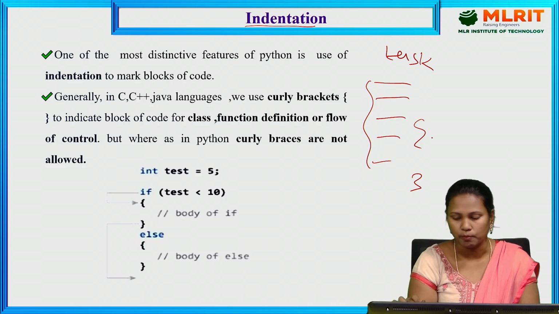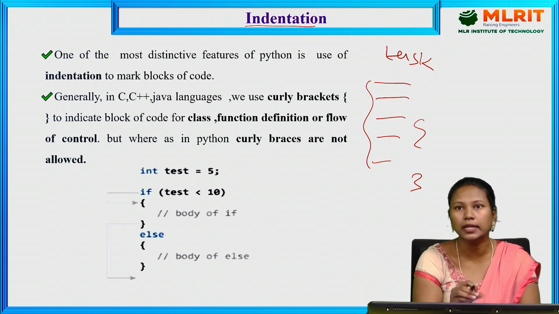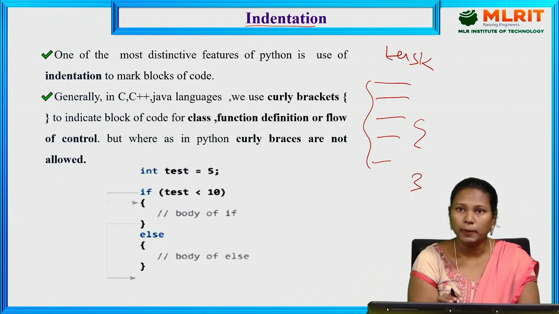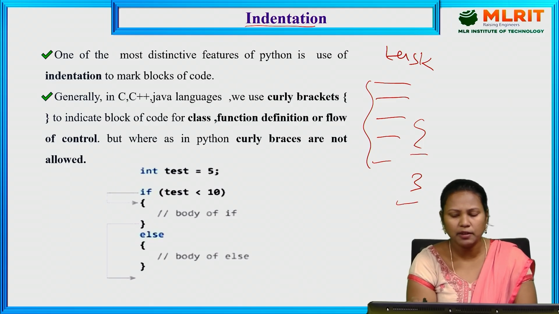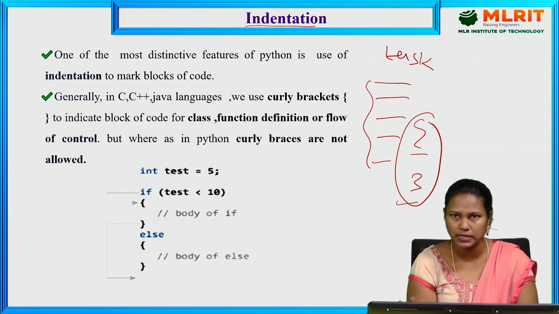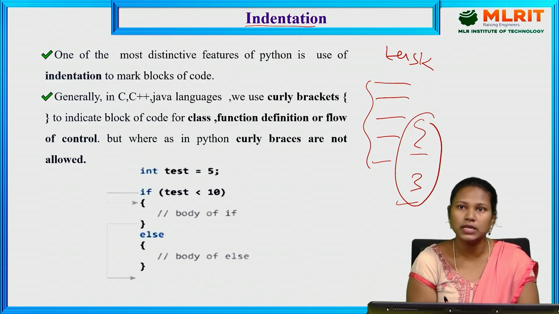By seeing the curly braces, we understand that a particular block of code belongs to a particular function, for loop, or if condition. But Python does not support curly braces. Here we use indentation, so we'll learn the indentation.